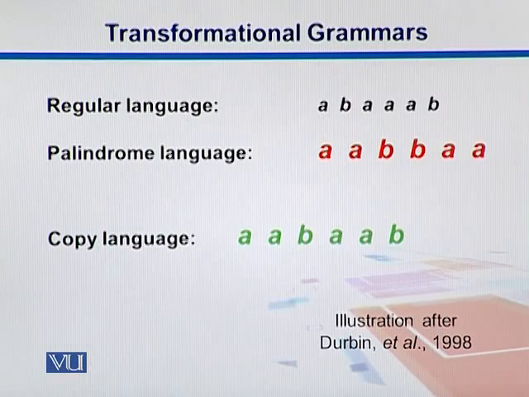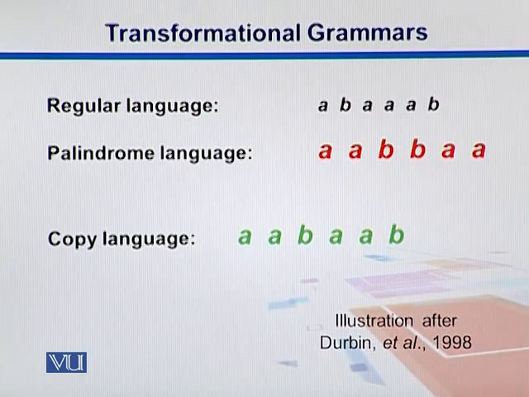We can explain any structures using regular grammars. For example, in the above structure we have A, B, A, and B. We can have nucleotides here, we can have amino acids here. So a word like this, comprised of these alphabets, can be explained with regular grammars. We do have a palindrome language.